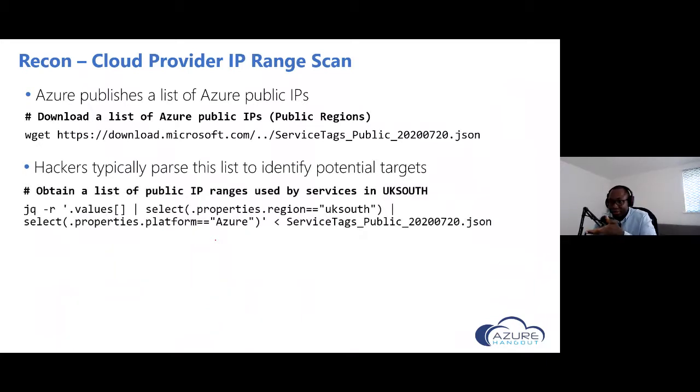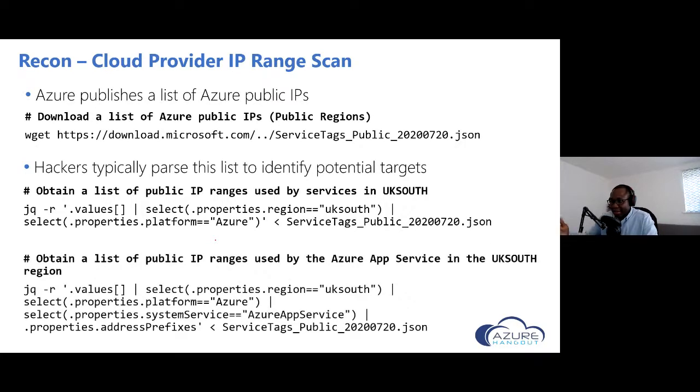An attacker could use a tool like jq to parse that, and then obtain the IP addresses for the services they're targeting. And again, you could drill that down to say, I only want the IP addresses used by Azure App Service in UK South, knowing that people host applications on Azure App Service, and some of the applications would be vulnerable. Then an attacker could just target their scan towards that.